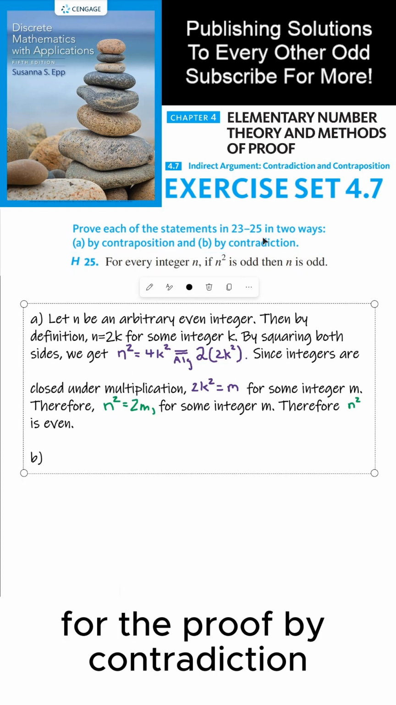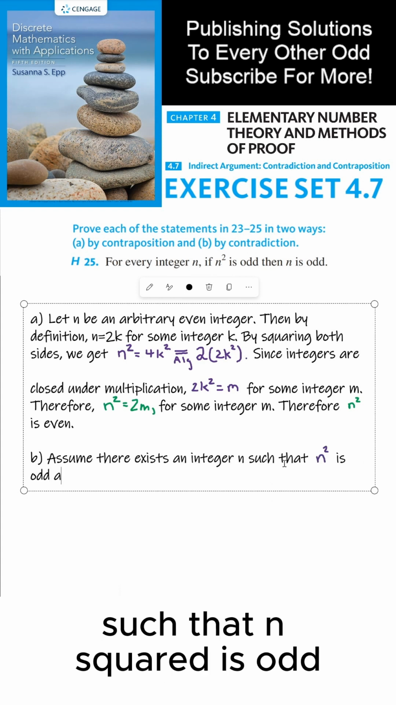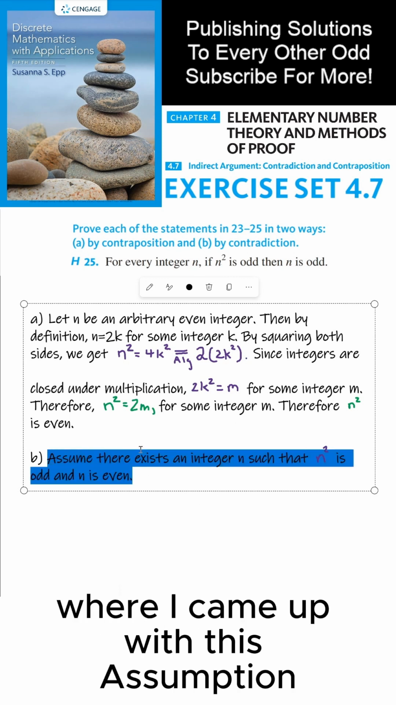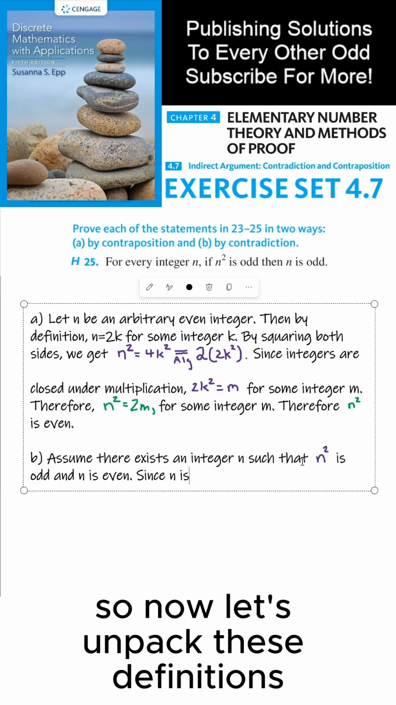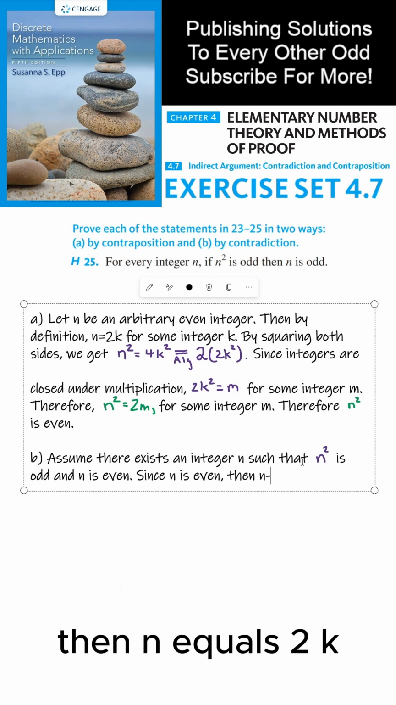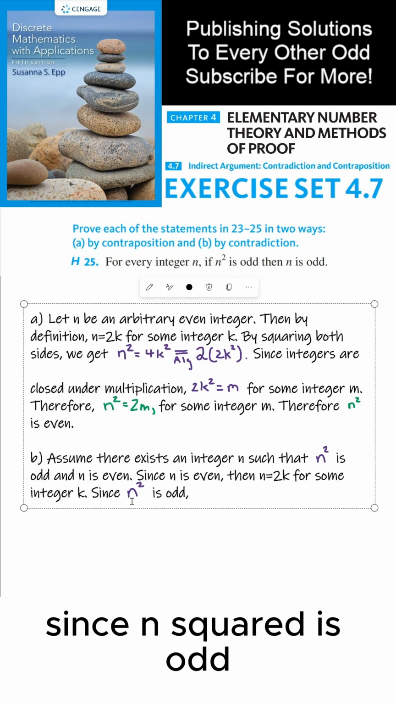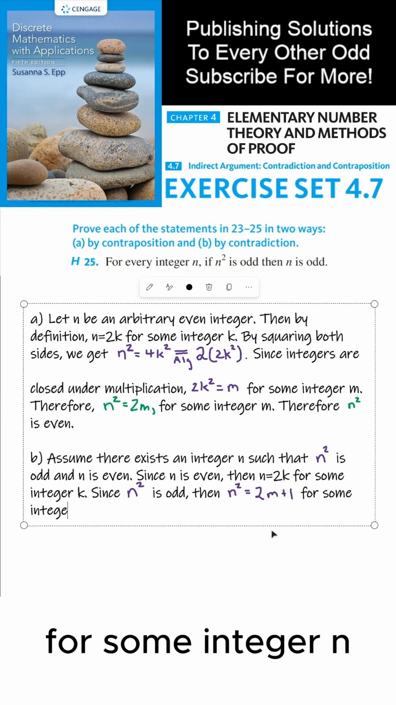For the proof by contradiction, we're going to assume there exists an integer n such that n squared is odd and n is even. Again, if you're wondering where I came up with this assumption, I would reference the previous video. So now let's unpack these definitions. Since n is even, then n equals 2k for some integer k. Since n squared is odd, then n squared equals 2 times some integer m plus 1. And we have to clarify, for some integer m.